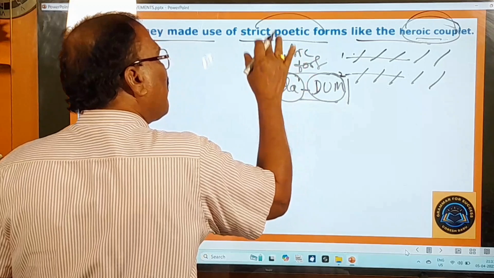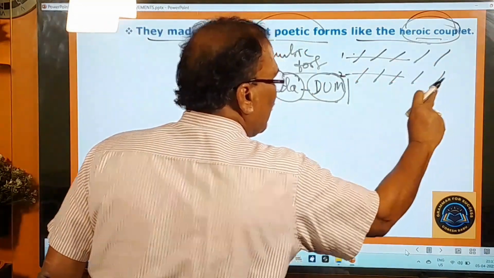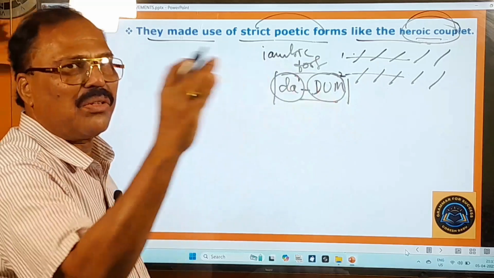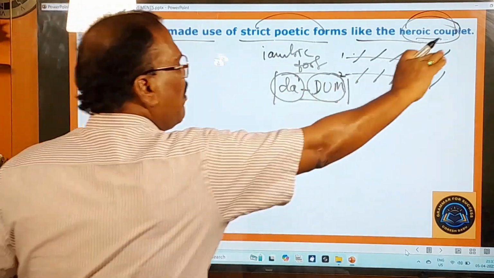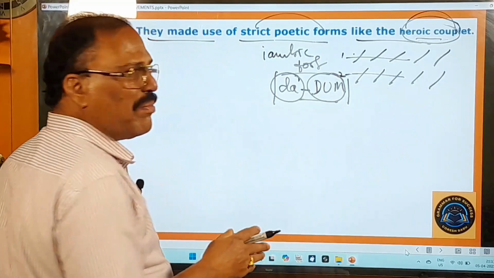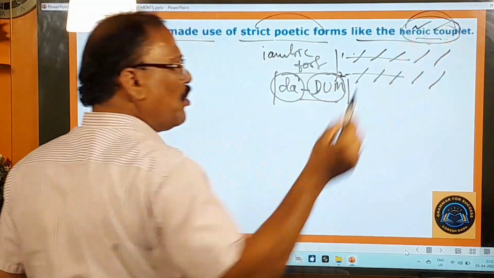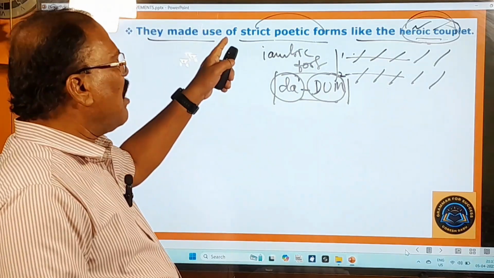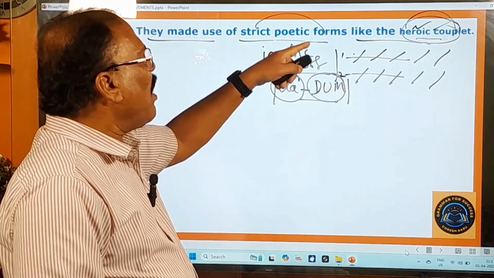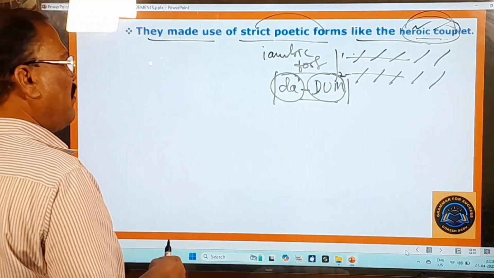Such iambic feet will be 5 in each line. So 5 in the first line, 5 in the second line. Da-dum, da-dum, da-dum, da-dum, da-dum. In this way, in the first line 5 iambic feet, in the second line 5 iambic feet, and such a poem is called a heroic couplet. You know that very well. So during this period, the poets made use of strict poetic forms like the heroic couplet. This point also you have understood very clearly.